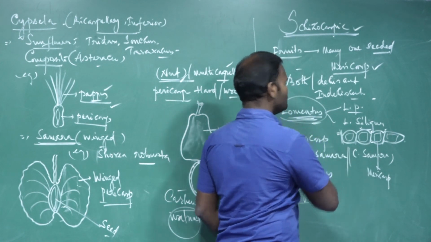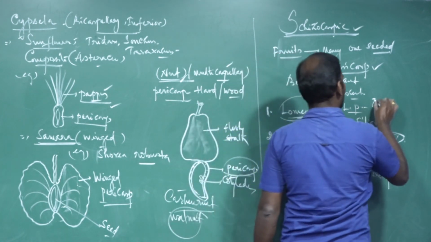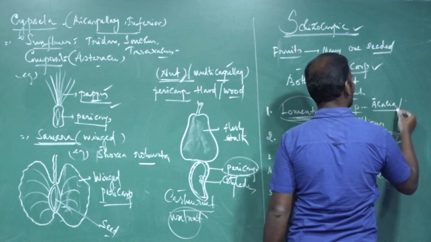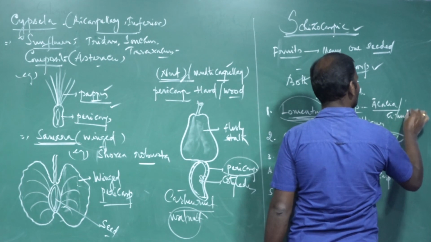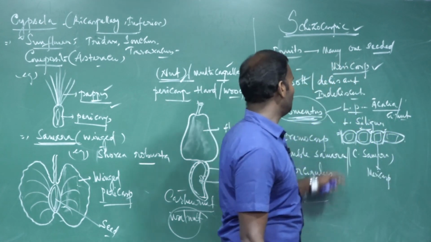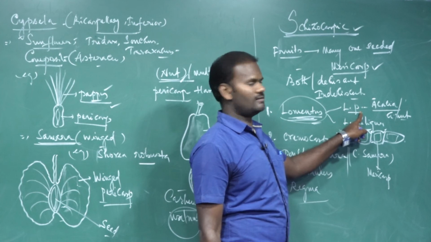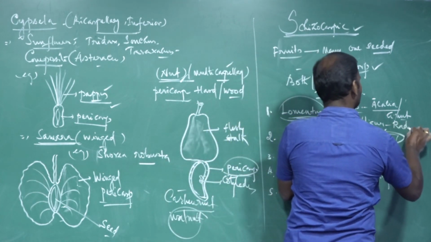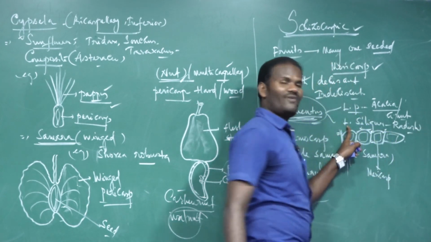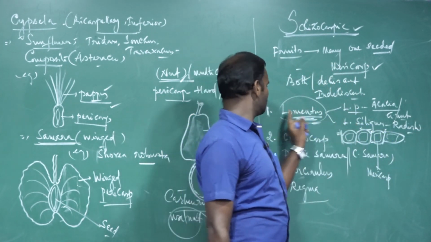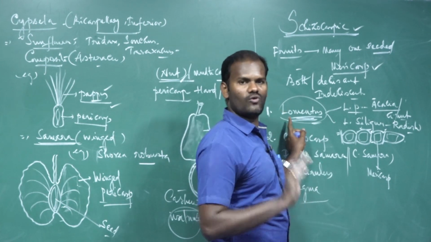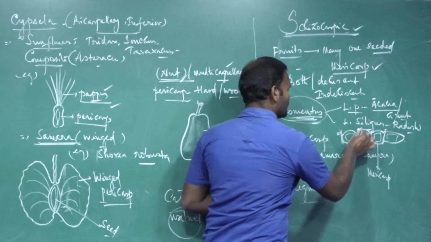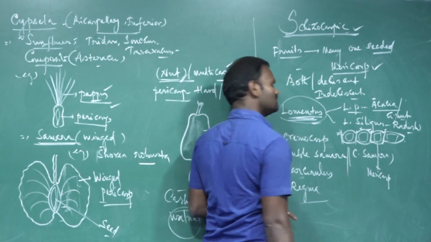For example, acacia, then Arachis hypogaea, groundnut. These are examples for lomentaceous pod. Another example, for lomentaceous siliqua, is radish, Raphanus sativus. Lomentum is monocarpellary unilocular, with constricted portions between the seeds.